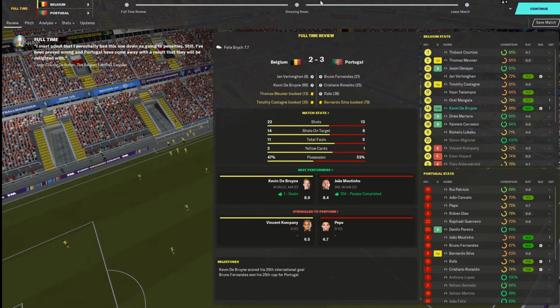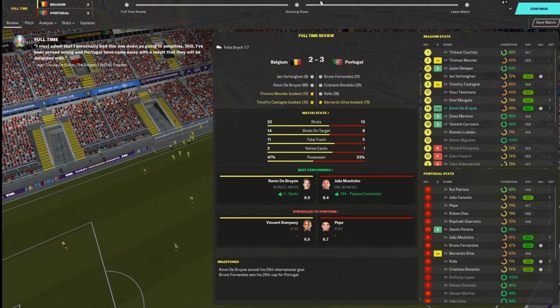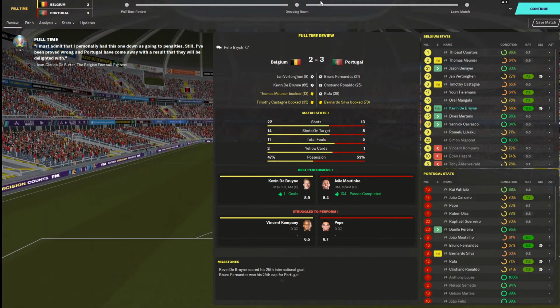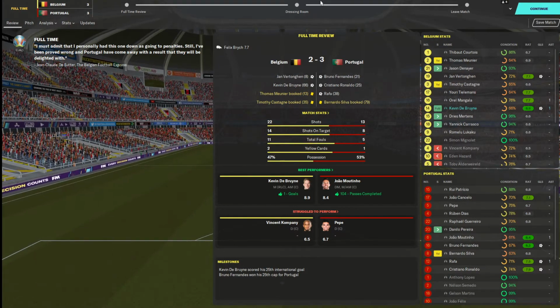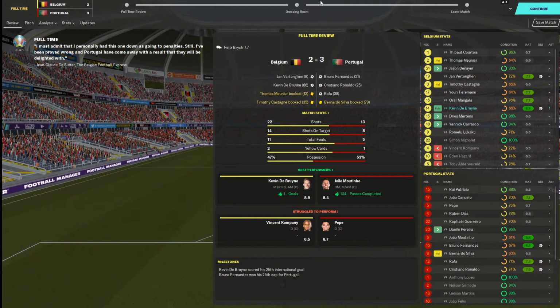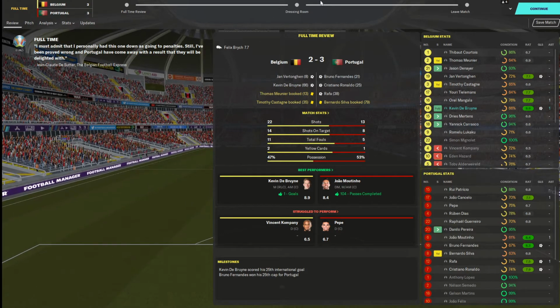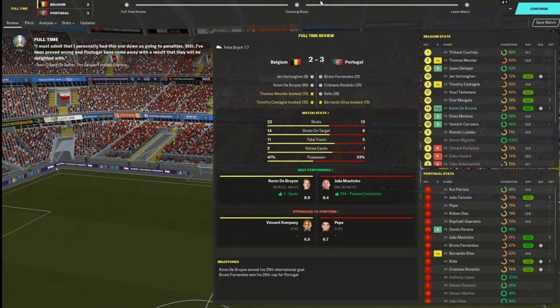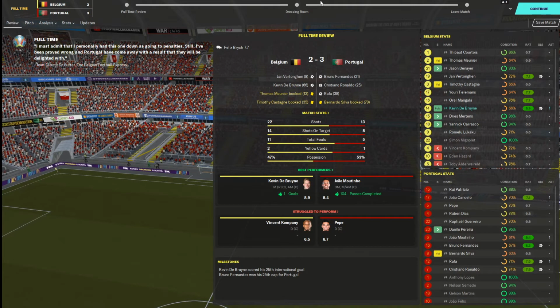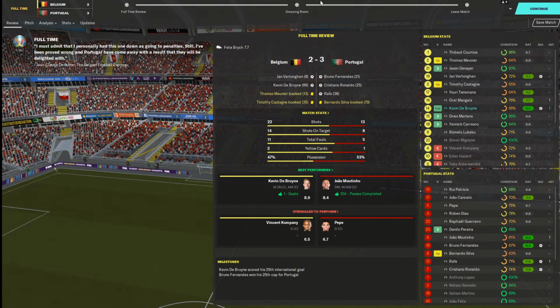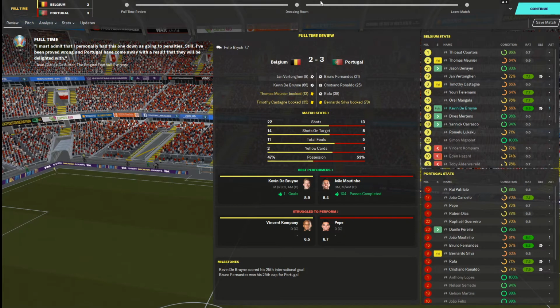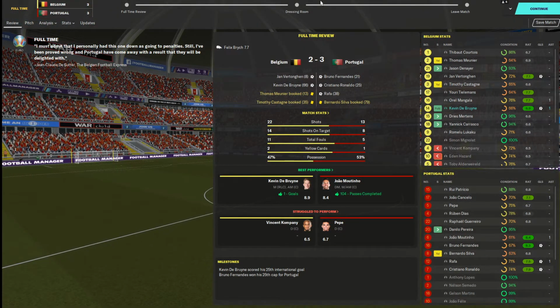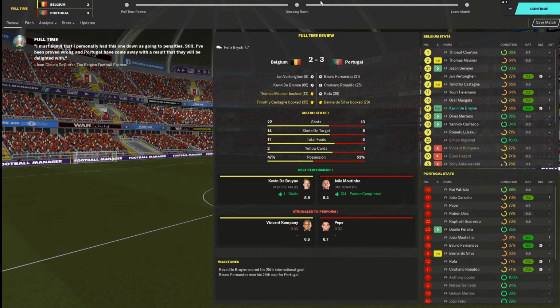Belgium with the early goal inside the first 10 minutes from Jan Vertonghen on the set piece, but Portugal with 3 first half goals, giving them a 3-1 lead going into half time. Bruno Fernandes, Cristiano Ronaldo and Rafa all contributing for Portugal. Belgium make it 3-2 about midway through the second half. Kevin De Bruyne scoring, but that's all they can manage. Disappointing day for Belgium. They just didn't quite get it right. Lukaku didn't have his shooting boots on today, so he will not be getting top scorer.